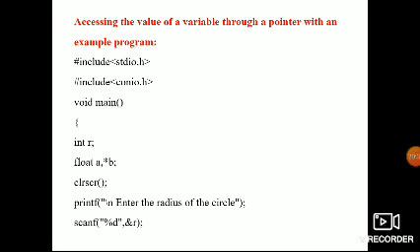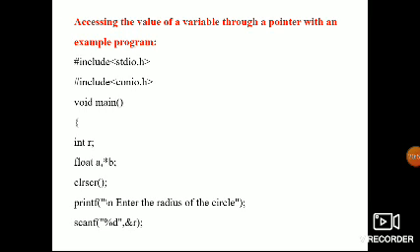So how do we access the value of a variable through pointers? Let's see an example. For accessing, which symbol do we use? We use the star symbol, the indirection asterisk.